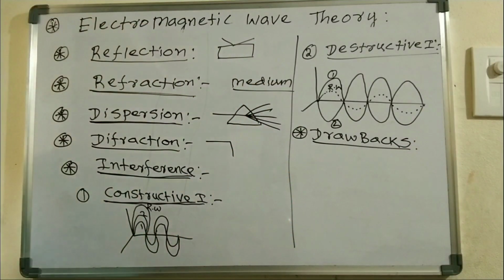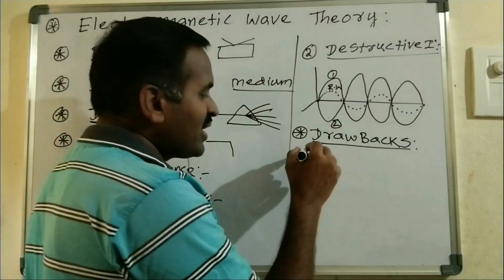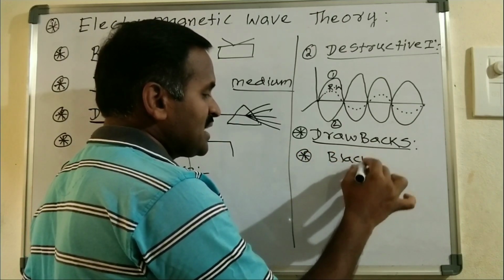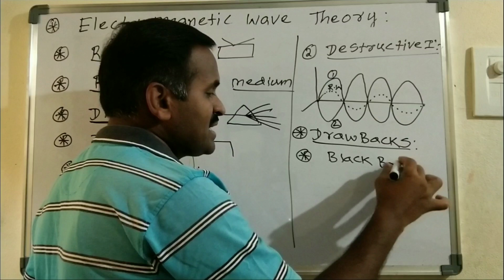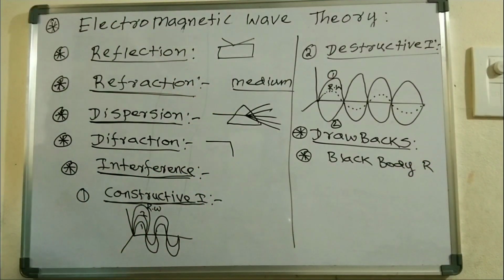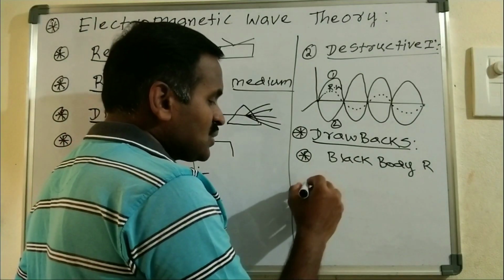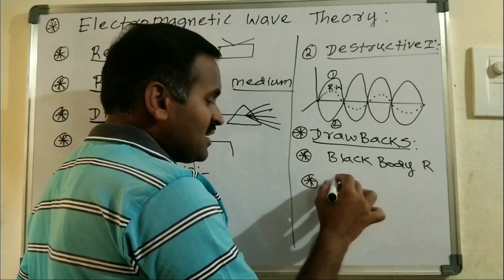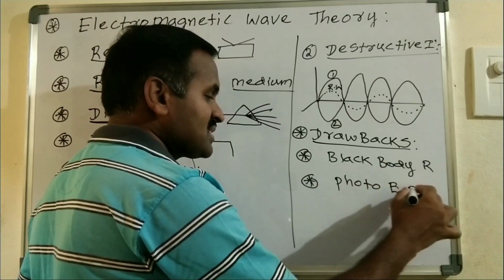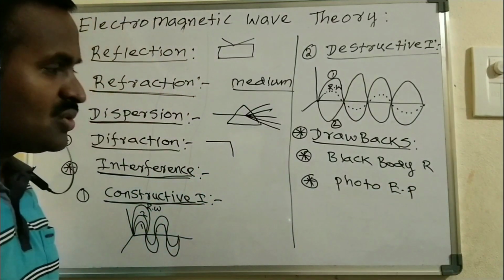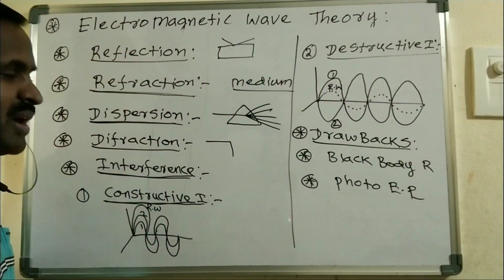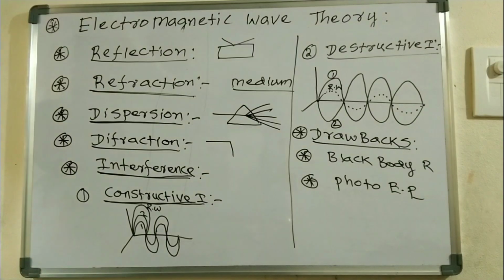It could not explain black body radiation. Electromagnetic wave theory could not explain black body radiation. And another one is it could not explain the photoelectric effect. The photoelectric effect is not explained by the electromagnetic wave theory, right?